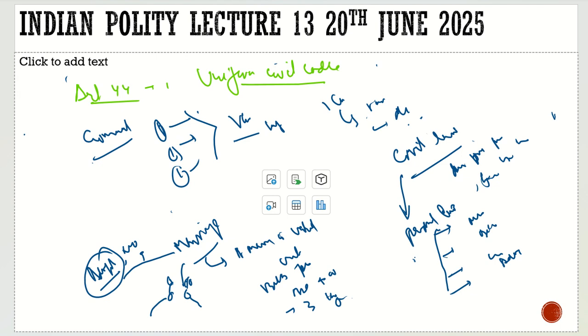What about divorce? Can a woman approach the court and divorce her husband if she is a Muslim? No, she can't divorce her husband, because the power to go for the divorce is kept with men. What is the reason? Because men pay the dowry. First, dowry is paid by men.